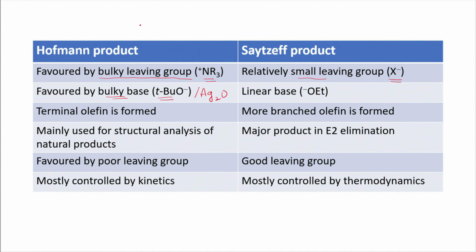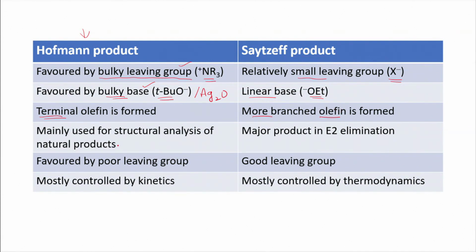That means, let us put it here, this is the terminal olefin. So, the terminal olefin is formed in the Hoffman mechanism or Hoffman type reaction. That is because we use a bulky leaving group and a bulky base. And in the case of Zaitsev product, we use a linear base or a smaller base. So, sodium ethoxide is a linear base. This leads to the more branched olefin formation.